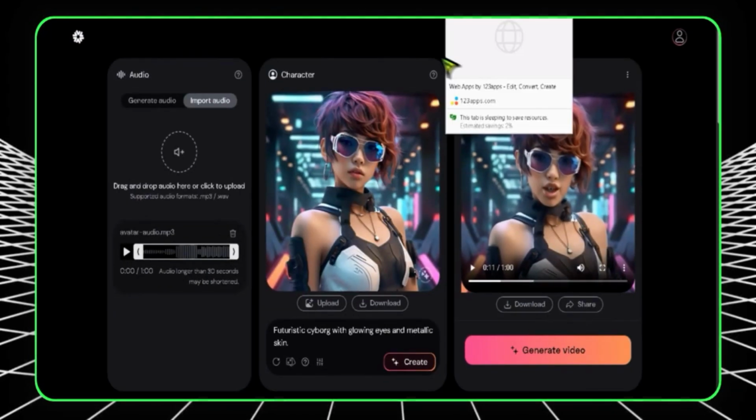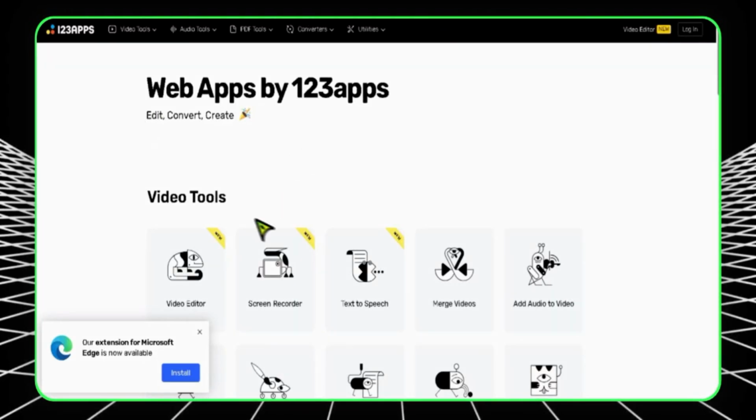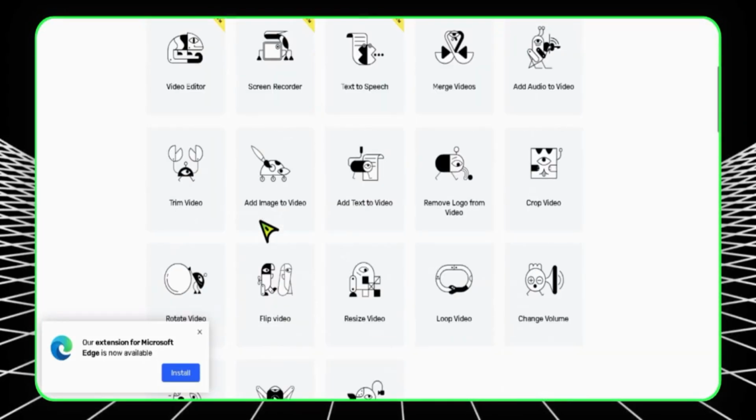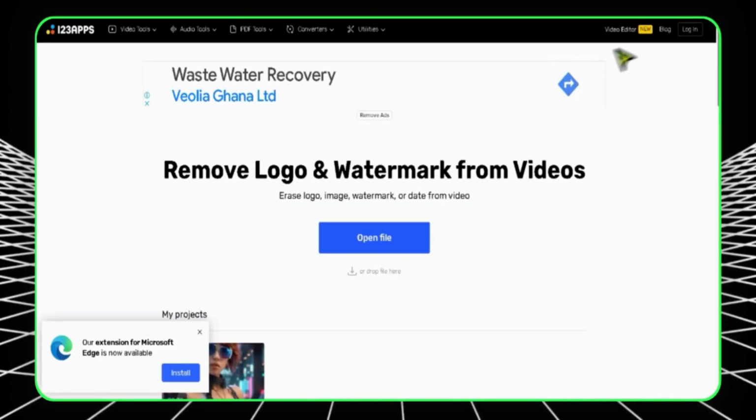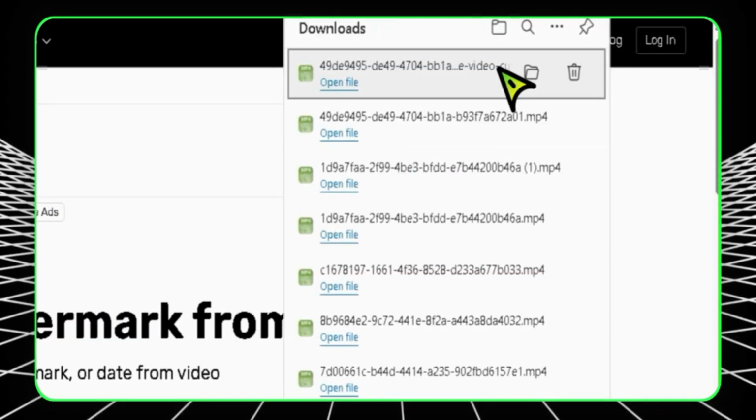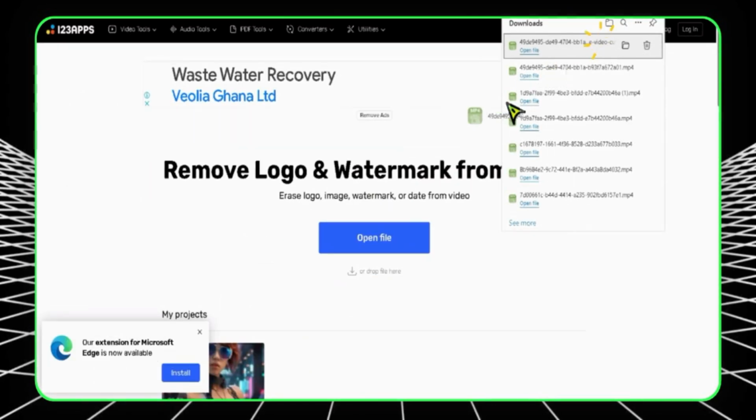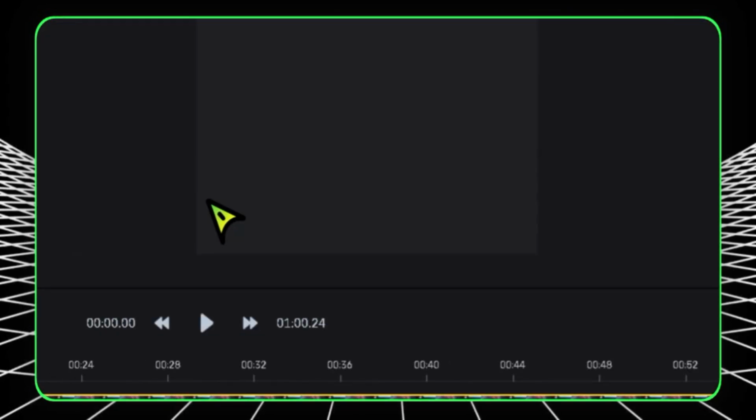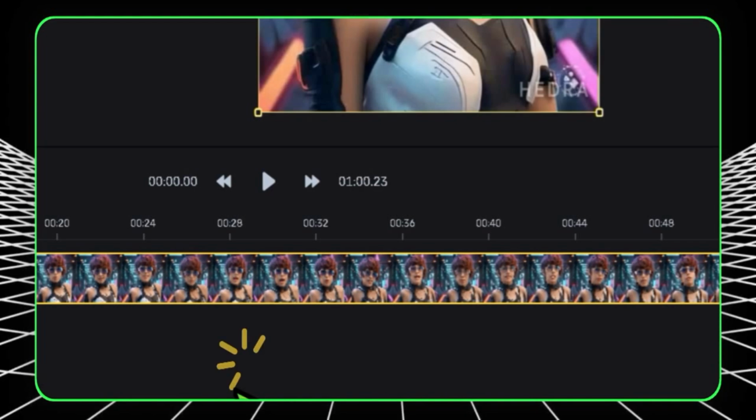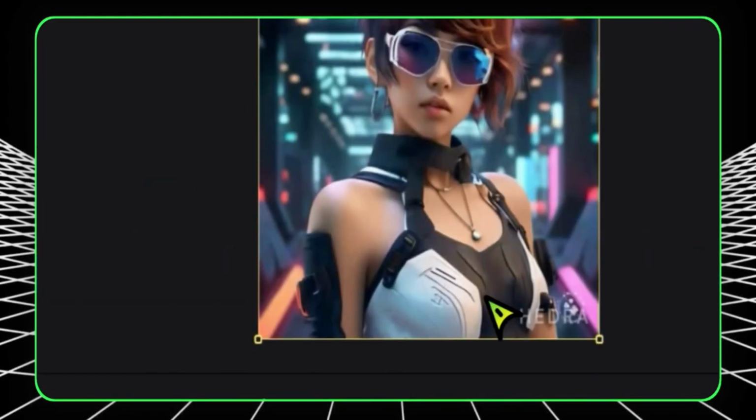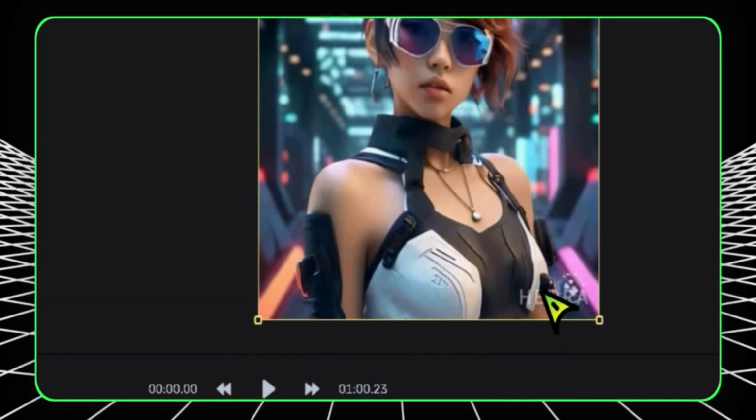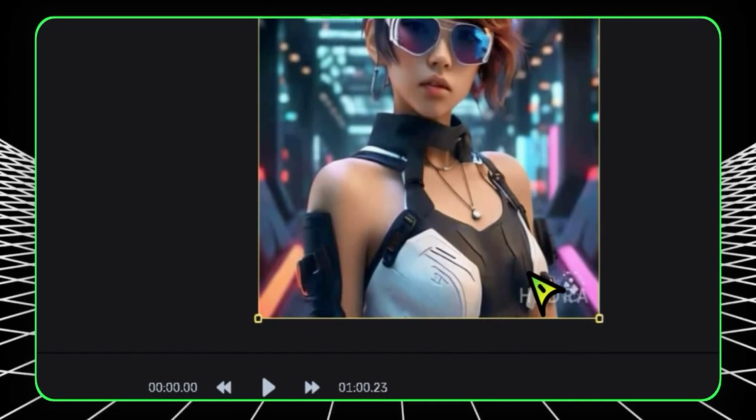So head over to this section over here. This platform is called Online Video Cutter. Then look for the remove logo and watermark. Here we are going to remove the watermark from the video. I downloaded my video already, so I'll go to my download section and drag and drop the video into this section over here. And as you can see, this is the video on the timeline. Now we are going to remove the watermark with this tool. This tool is free for everyone to use, although it's not perfect, but we can use it to remove the watermark from the video so that we can use our avatar in our YouTube videos.